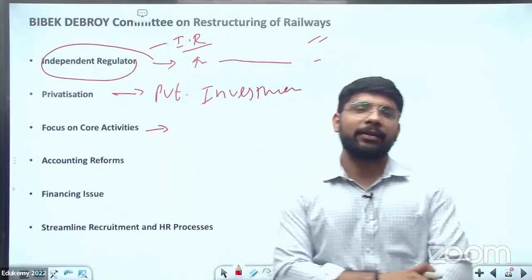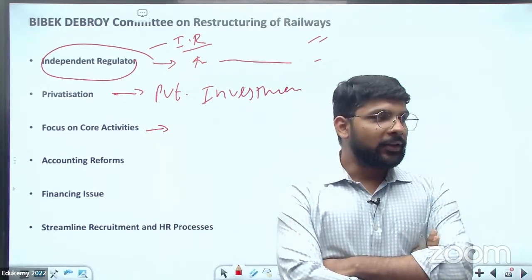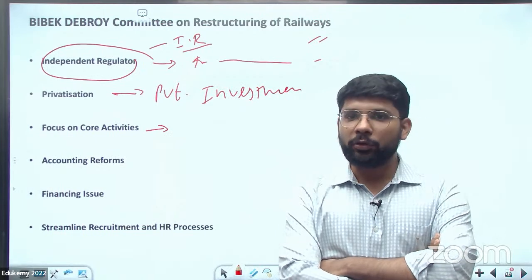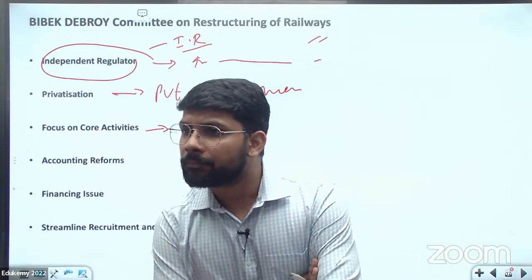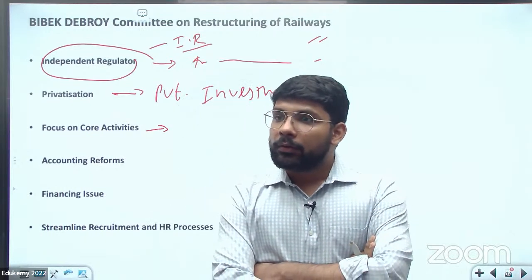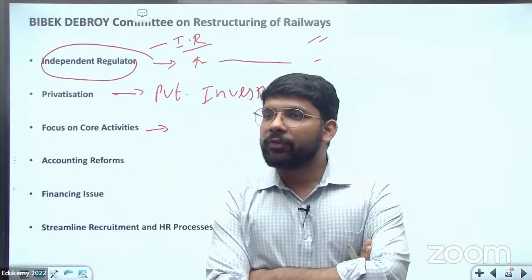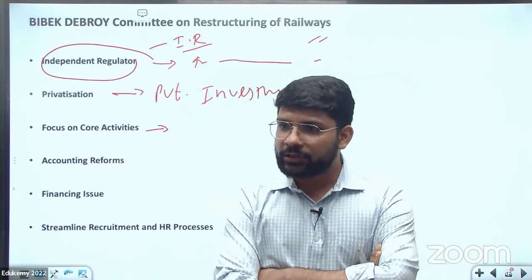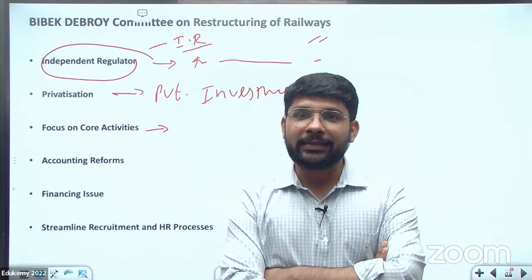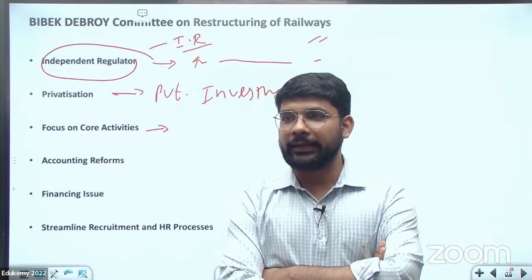Focus on the core activity, as we discussed about the two kinds of business, the core business and the non-core business of the Indian Railway. FDI, for funding from the private sector, like Tata can invest, Reliance can invest, and some foreign direct investment also, but no privatization, no train in the name of a private entity.